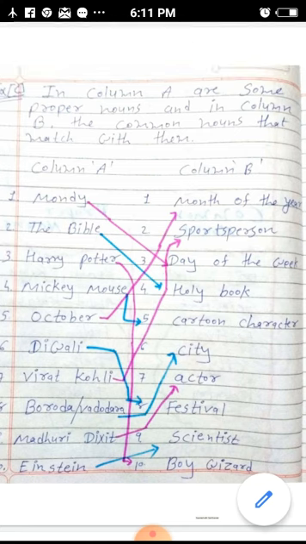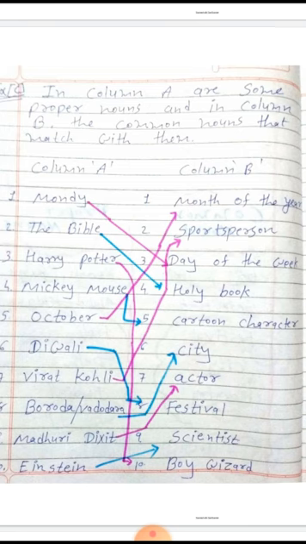Then Diwali is a festival, right? Then the next one is Virat Kohli. He is a cricketer. If cricketer is given in that column, you can match with that, or else I have given sports person, so you can match with that also. Okay, then Baroda or Vadodara, right?